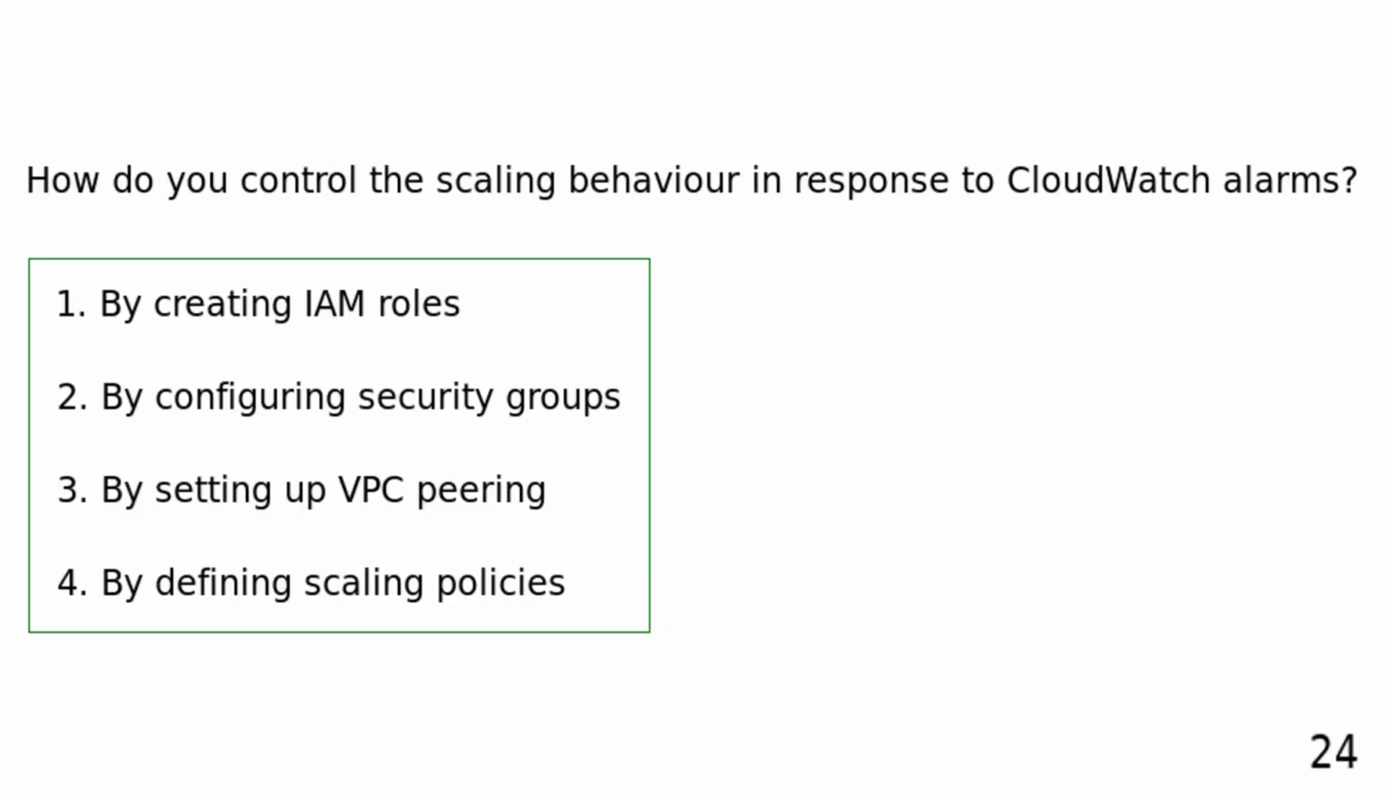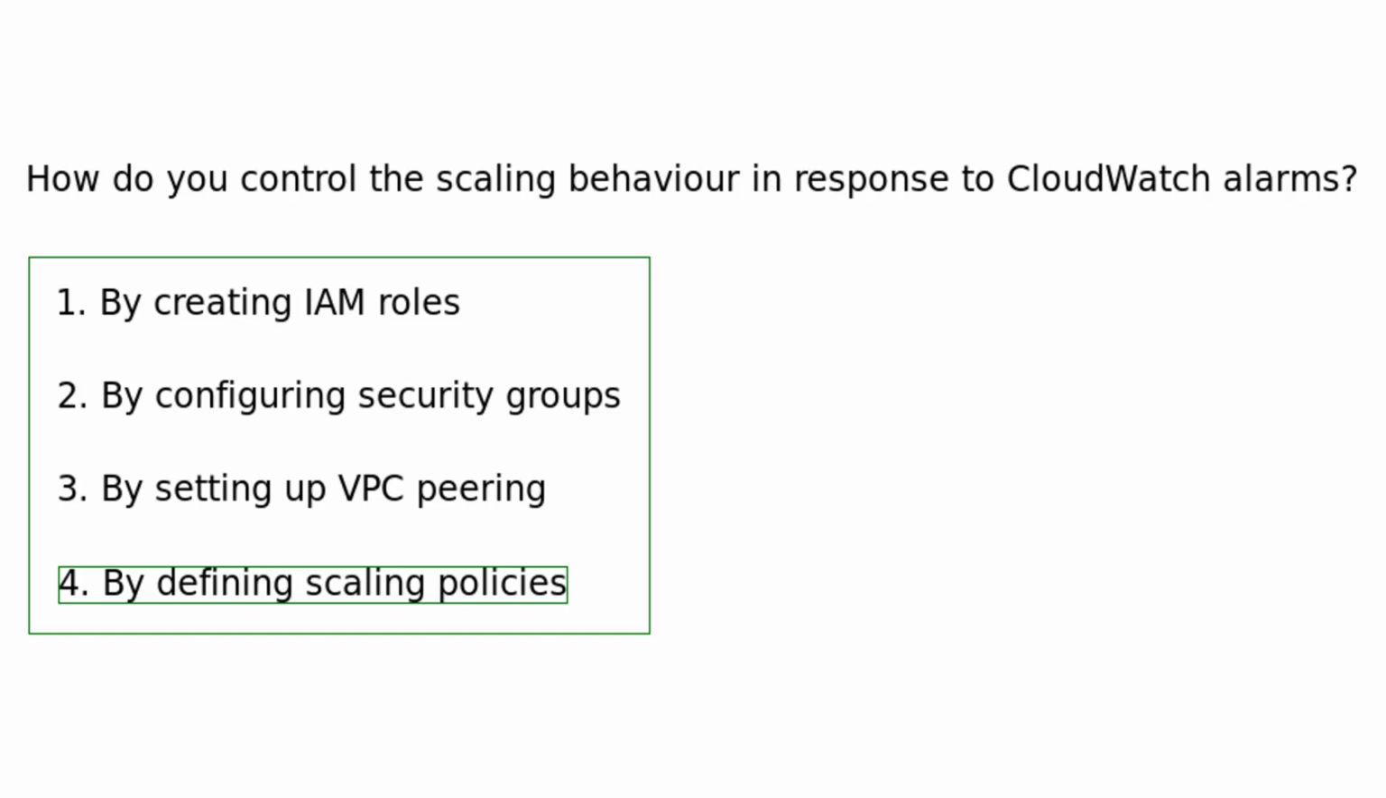How do you control the scaling behavior in response to CloudWatch alarms? By creating IAM roles. By configuring security groups. By setting up VPC peering. By defining scaling policies. Scaling policies control the scaling behavior in response to CloudWatch alarms.